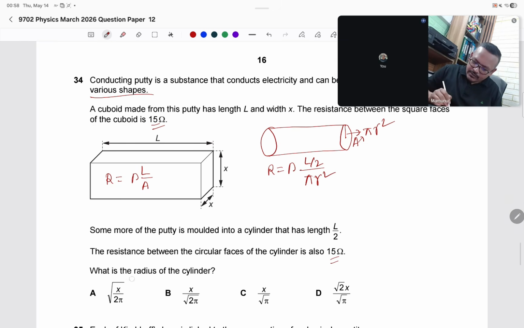I need to calculate the radius, so I can make it the subject. In both cases their resistance is 15, which means they are equal.